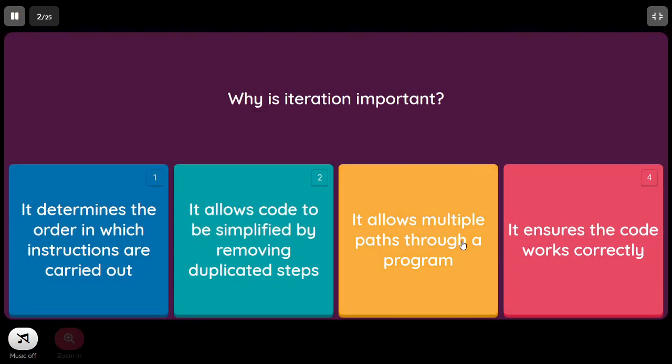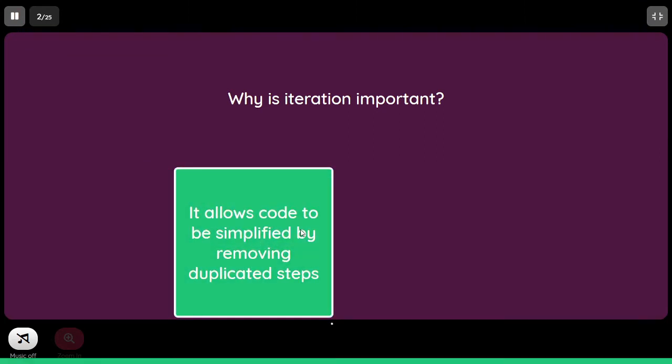Why is iteration important? It determines the order in which instructions are carried out. It allows code to be simplified by removing duplicated steps. It allows multiple paths through a program. It ensures the code is correct. So it is B. It allows code to be simplified by removing duplicate steps.